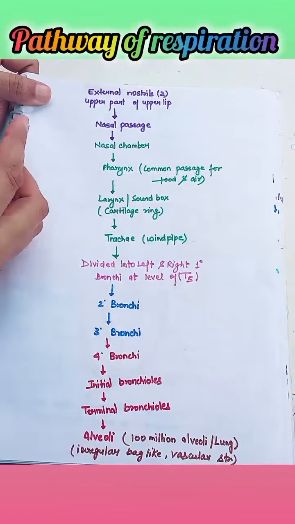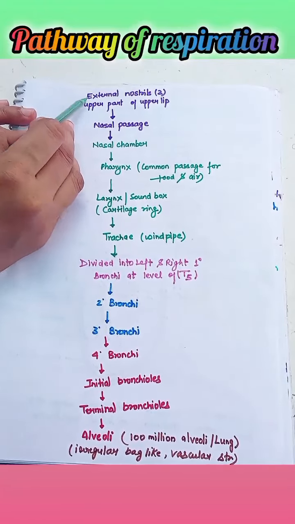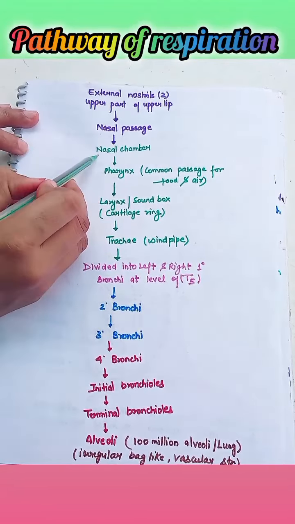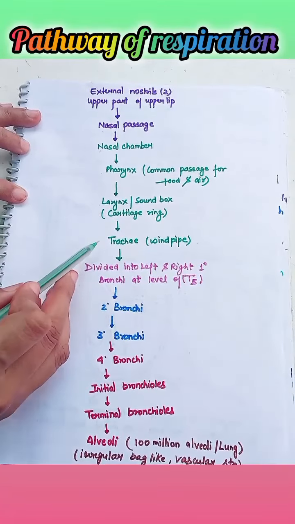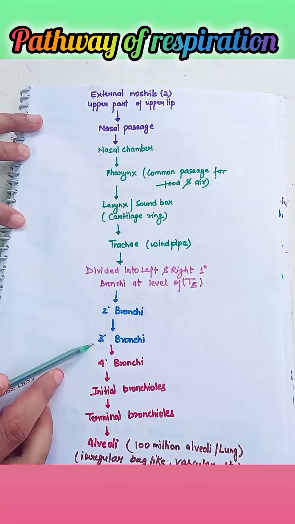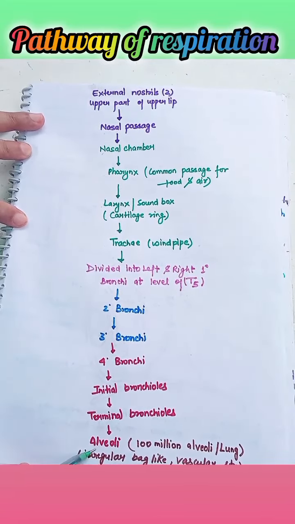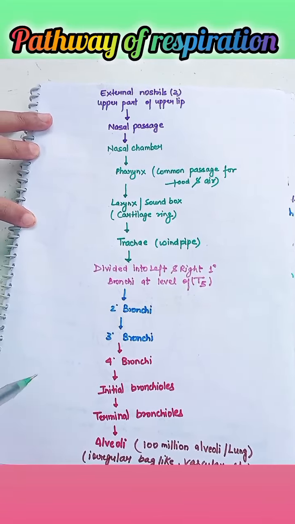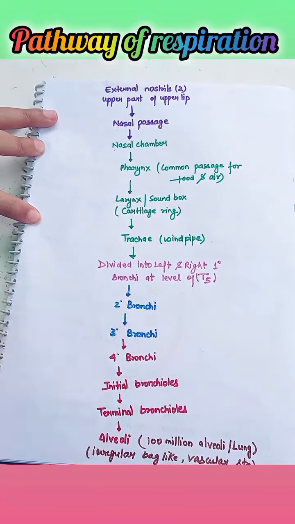Now, this is the pathway of respiration, already discussed: external nostril, upper part of the lips, nasal chamber, nasal passage, pharynx, larynx, trachea, primary bronchi, secondary, tertiary, quaternary, initial bronchi, terminal bronchi, and the alveoli is the last part.